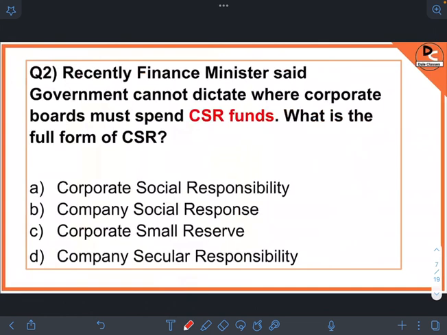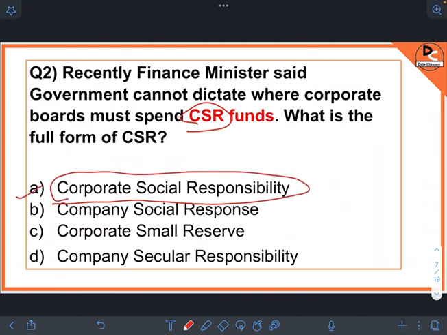Okay. Next question is, recently the finance minister said the government cannot dictate where corporates must spend CSR funds. So our question is, what is the full form of CSR? CSR full form is corporate social responsibility. This is our answer. What is corporate social responsibility?